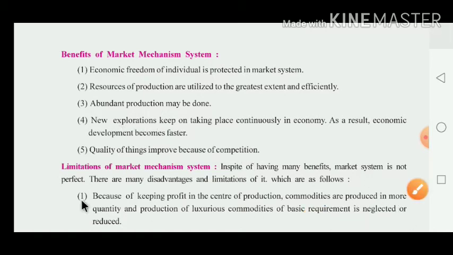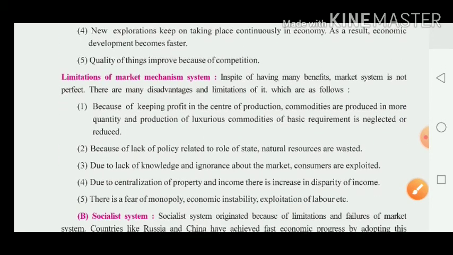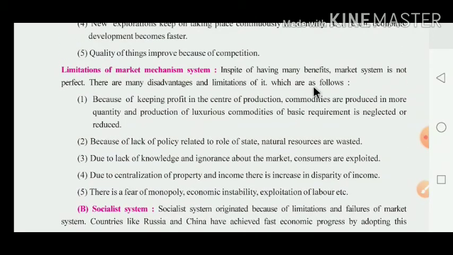Now, after that, they have given the limitations of the market mechanism system. In spite of having many benefits, the market system is not perfect. We have already learned the features of the market system. After the benefits, now they have given some limitations: in spite of having many benefits, the market system is not perfect. There are many disadvantages and limitations in it.